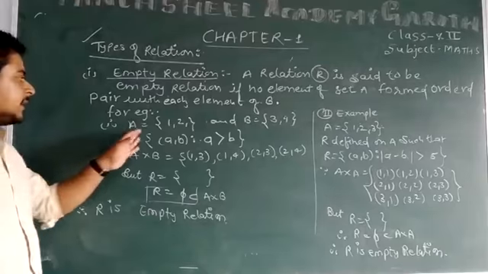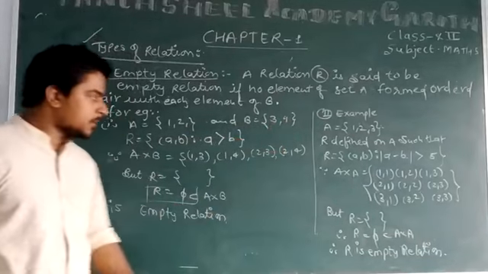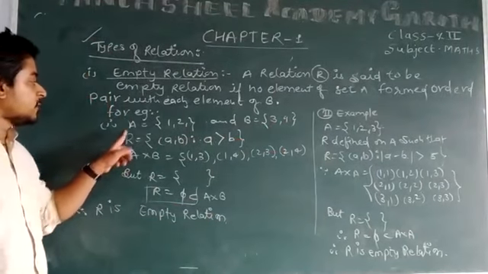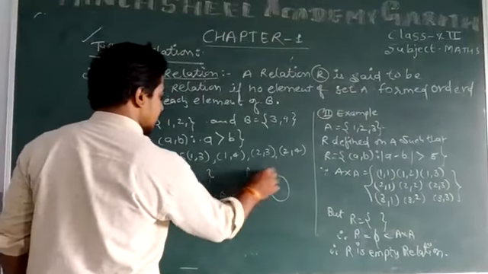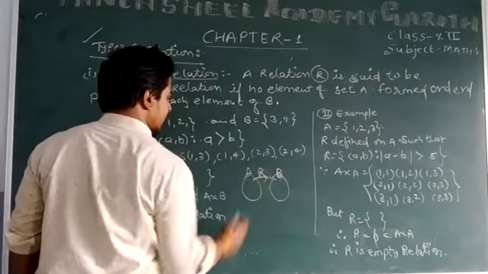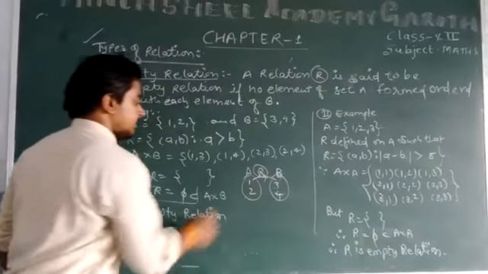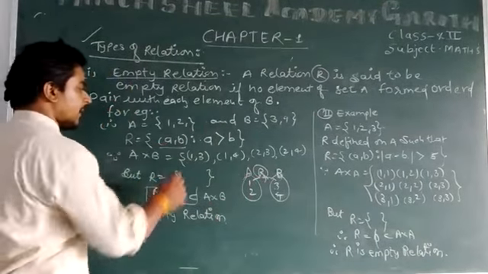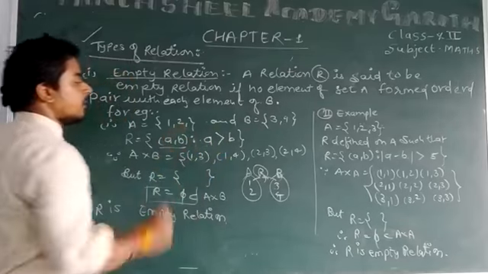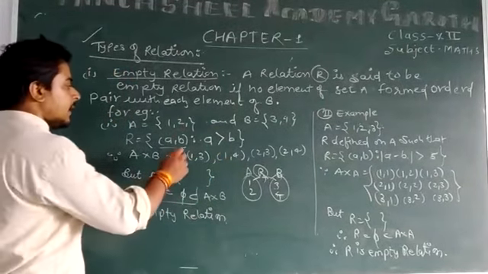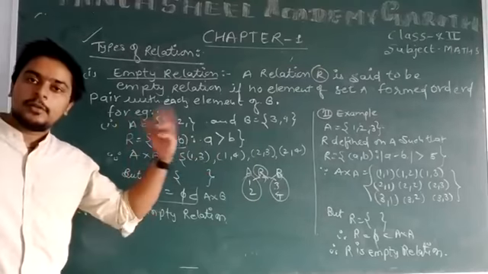The first example: suppose set A contains the elements 1 and 2 and the other set B contains the two elements 3 and 4, and relation R is defined from set A to B. If you are not getting it, then draw the two sets A and B. R is defined as the set of ordered pairs such that A is greater than B. R जो है वो ordered pair contain करता है जहाँ A जो है वो B से greater होना चाहिए. यानी कि R के अंदर वही ordered pair आएंगे जहाँ first element should be greater than second.